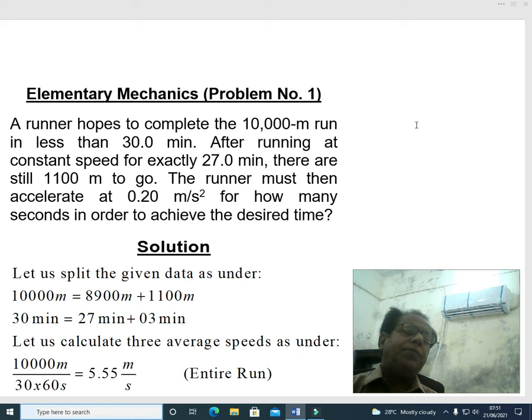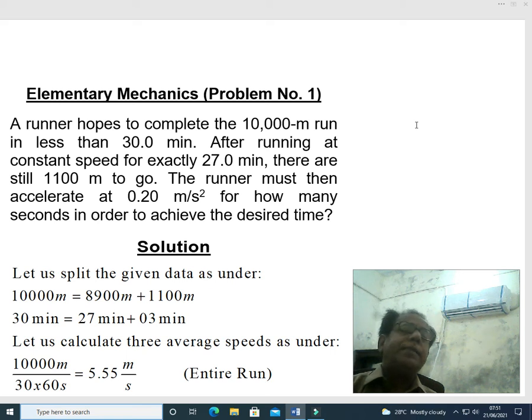This is our first module in elementary mechanics. That is to say, first lecture, first problem in elementary mechanics. While in fact this is our 76th module in mechanics. What we have done, we have simply renamed our course mechanics as elementary mechanics.